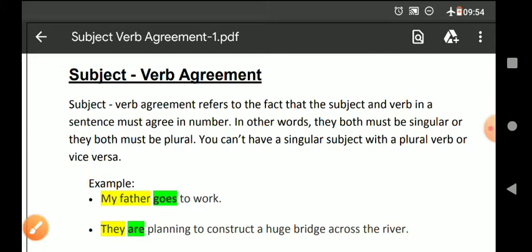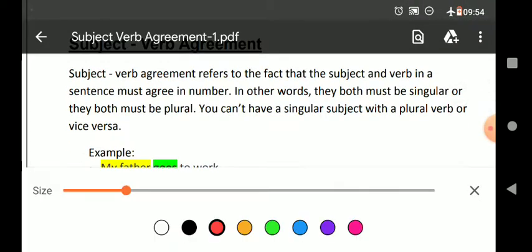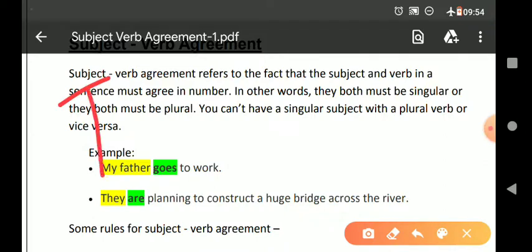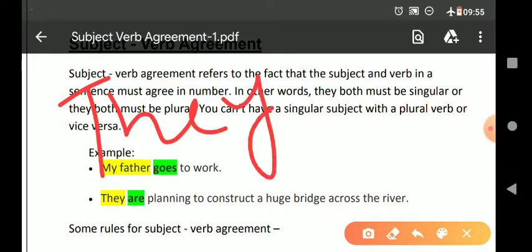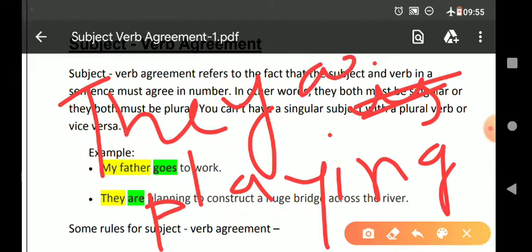What does it mean? Suppose I am writing they is playing. Now they is plural, but verb is singular, so this is not a correct sentence. So we should add, instead of is, are. They are playing.